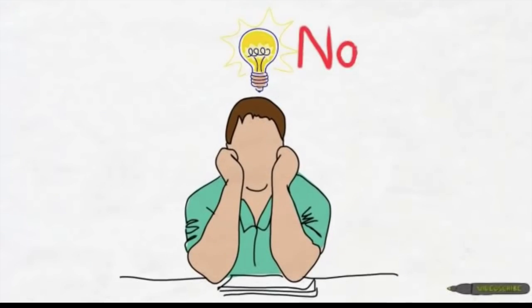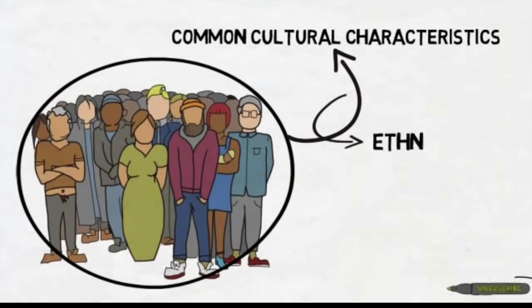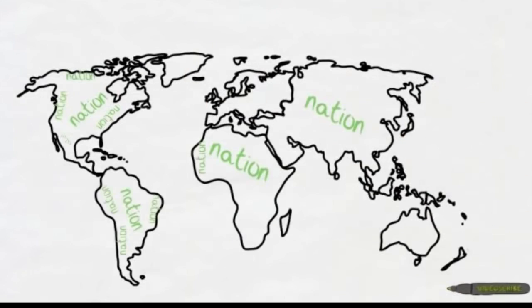A different idea is a nation. A nation is a group of people with common cultural characteristics. They may be linked by ethnicity, language, or religion. Usually, nations are located within the borders of a country.